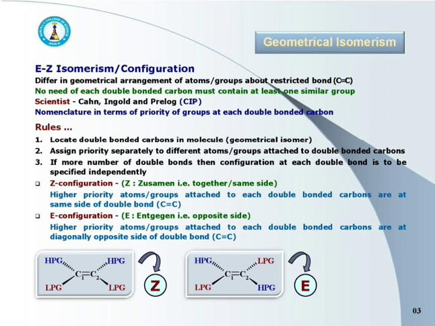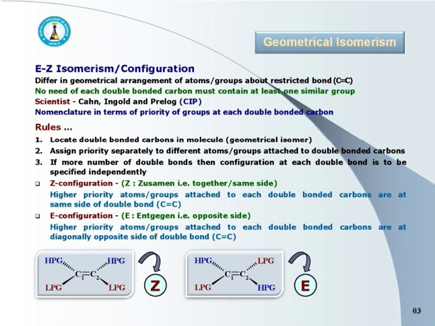Second one, assign priority separately to the groups or atoms attached to each double bonded carbon atom, that is C1 and C2.